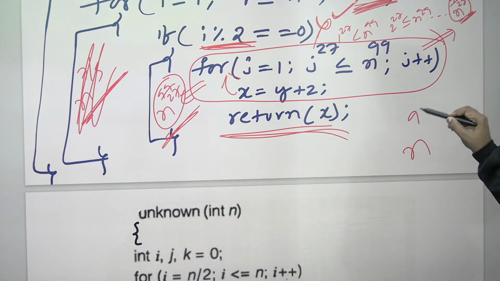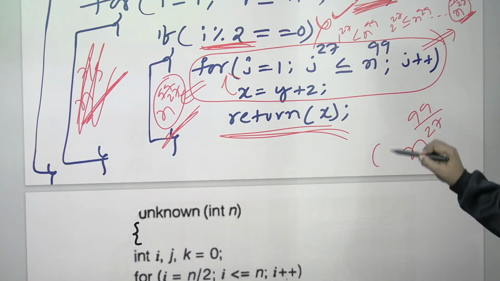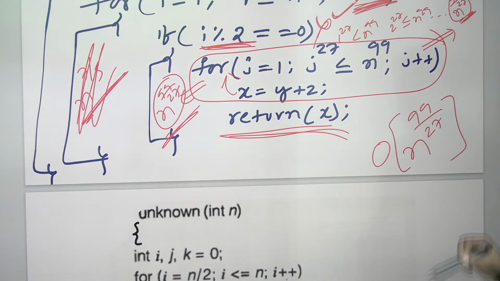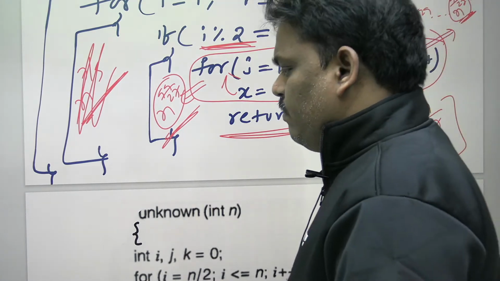Time complexity of this program is only the J loop. n power 99 by 27. Big O of n power 99 by 27. This is the answer for this problem.